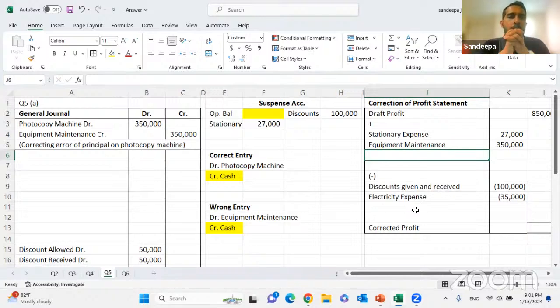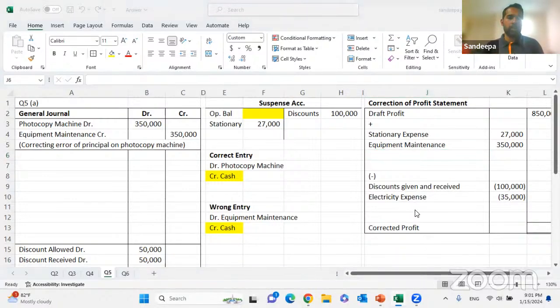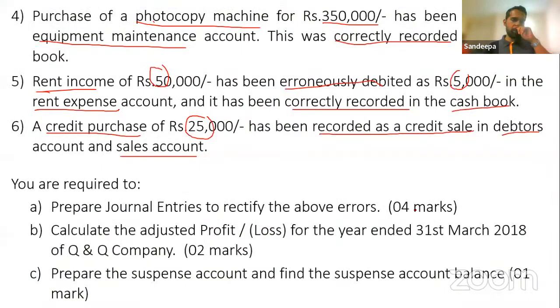Lama, is it okay up to this point? Okay there. Yes. Okay. Right. So we are moving towards the next question.